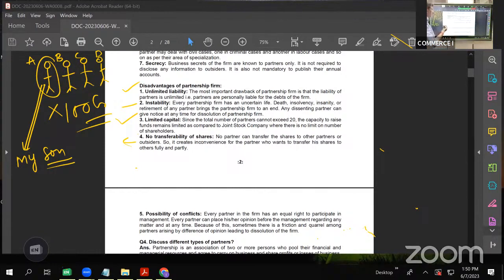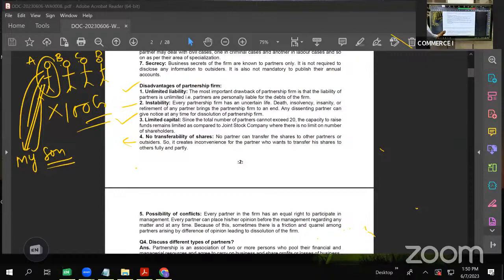Okay. What is the process? A has to retire and then B, C, D have to give consent to take his son as a partner. Then only this can happen. Otherwise, normally the share is not transferable. The share of A or B or C is not transferable to any friend or any relative. It can happen that one partner retires and in his place another partner is admitted. This is the process which is very lengthy.